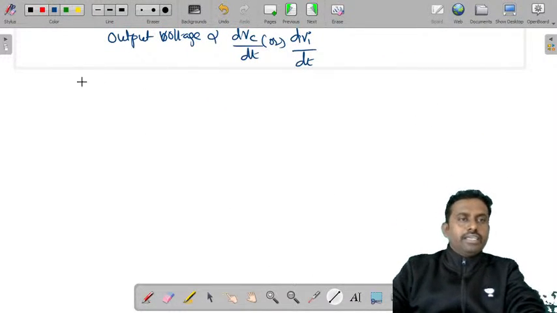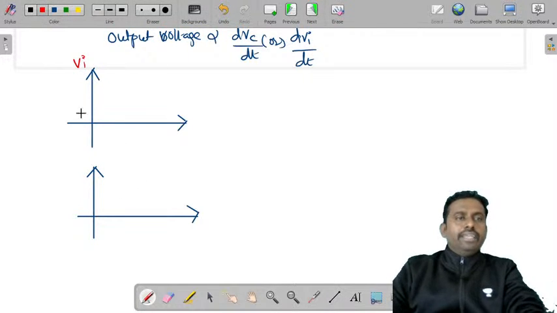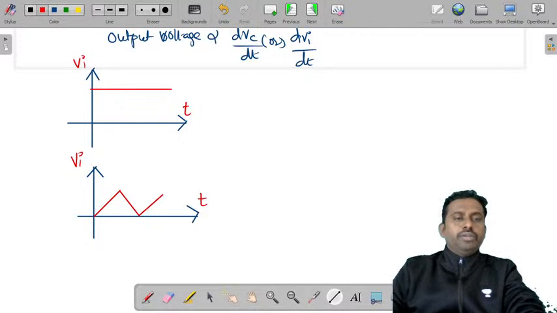Now let us consider a step input, or let us consider the input is triangular. So input Vi versus T and Vi versus T. In this case it is a step input, and this is a triangular input.